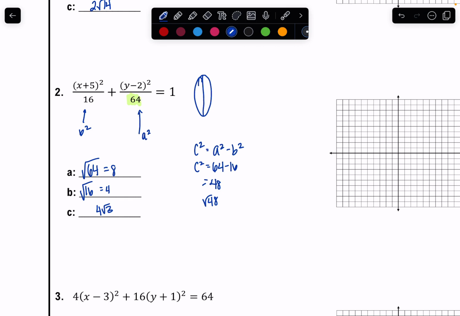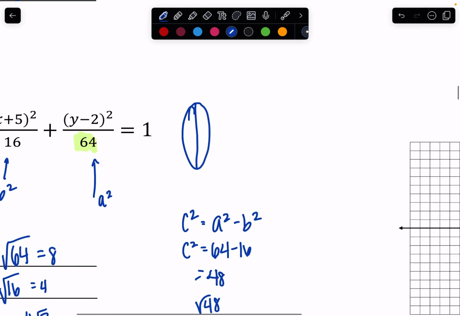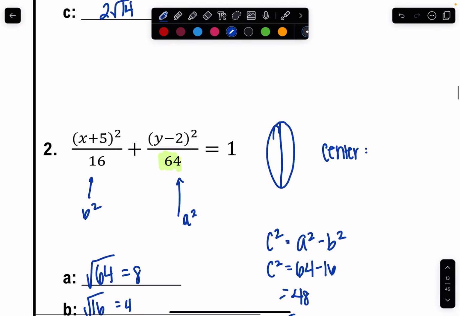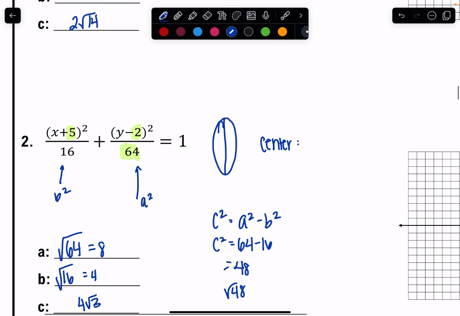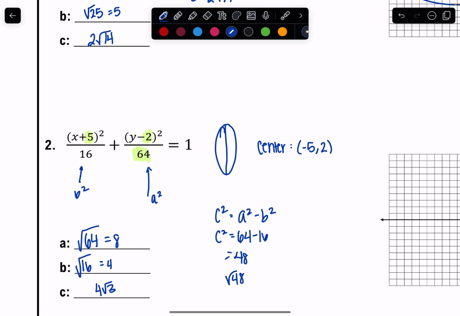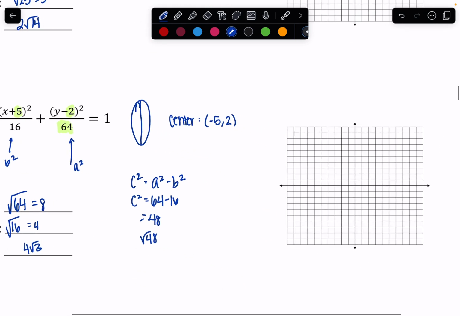So again, it's important to find your center, right? We got to know where we got to start here. So to find my center, I want to look at this right here. What's really important is you do not tell me that your center is 5, -2. Please do not do that. We do the opposite. -5, comma, +2 will be my center because that formula has those built-in negatives.